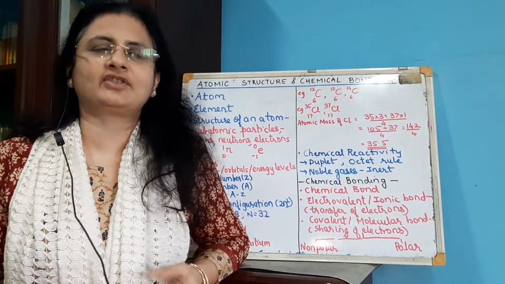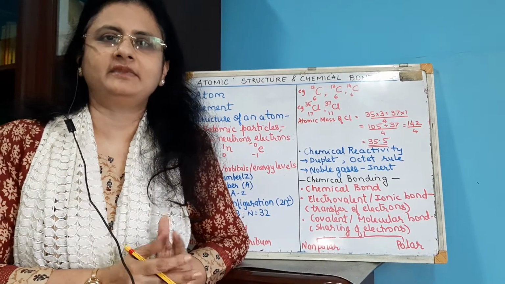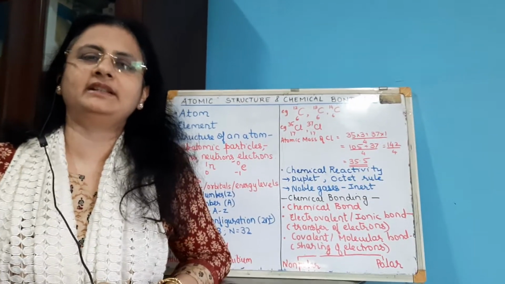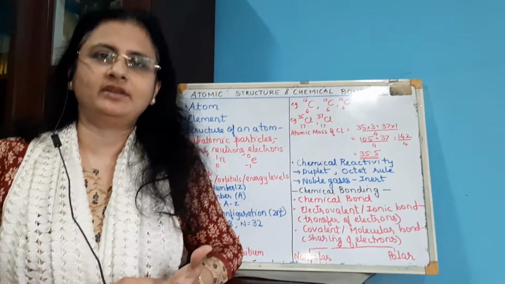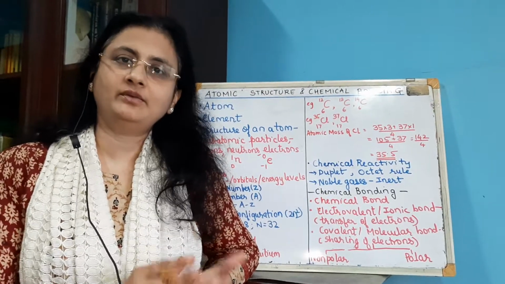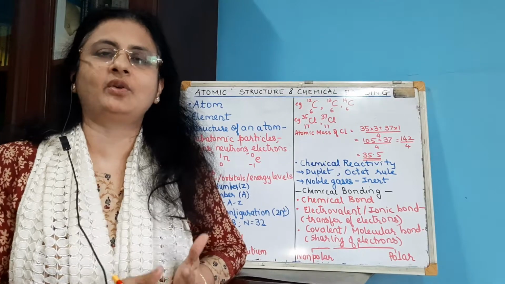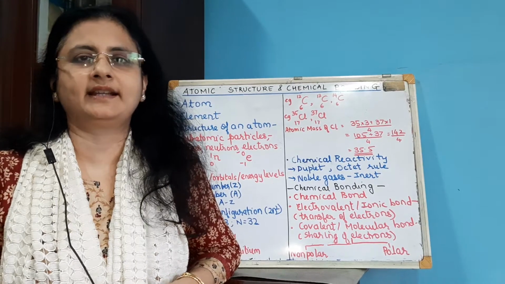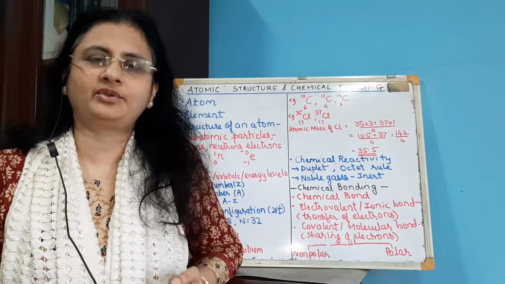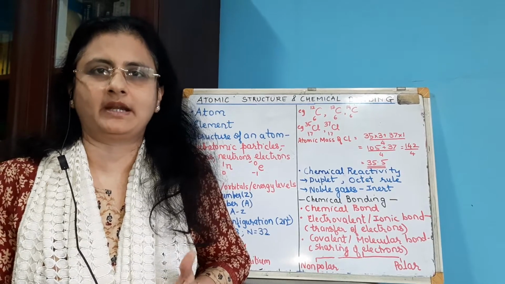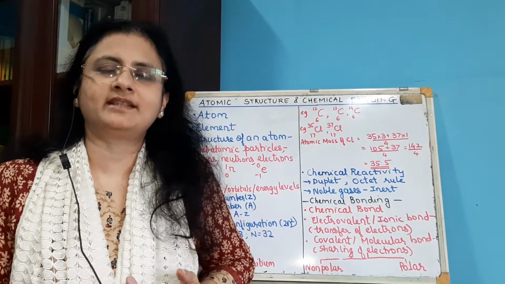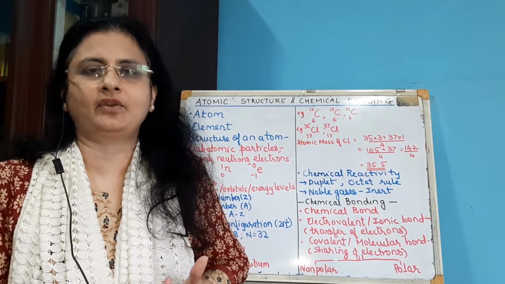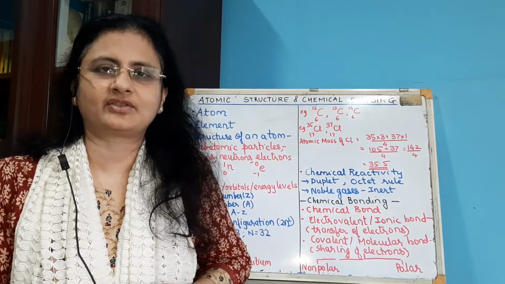Now if we consider the structure of an atom, it consists of a centrally located nucleus. Present inside this nucleus are the subatomic particles, the protons and the neutrons. Revolving around the nucleus in imaginary paths called orbits, orbitals, or energy levels are the subatomic particles called electrons. So protons, neutrons and electrons are the three subatomic particles. Why are they called subatomic? Because they are present inside the atom.